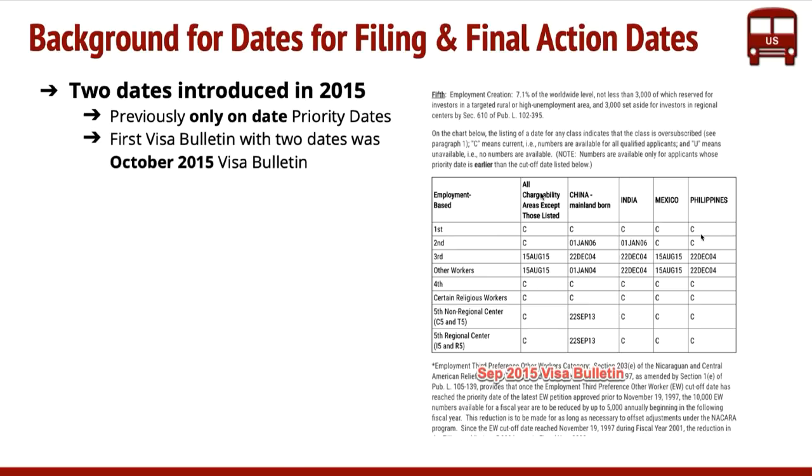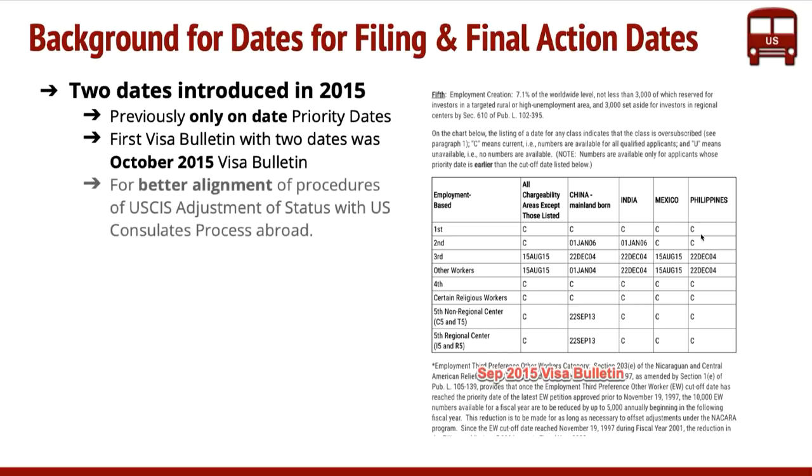But they actually changed this as part of bigger Obama plans to modernize the immigration system. The first visa bulletin which had two dates, for filing and final action dates, was the October 2015 visa bulletin. The reason they did that is for better alignment of procedures of US Department of State consulates with USCIS adjustment of status.